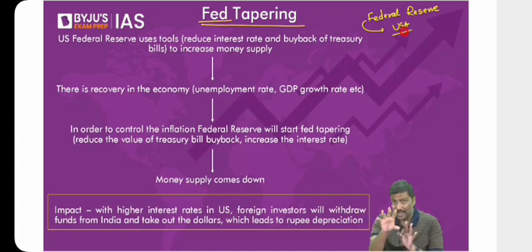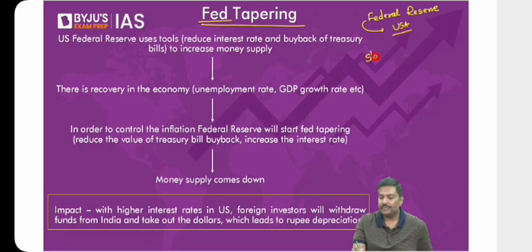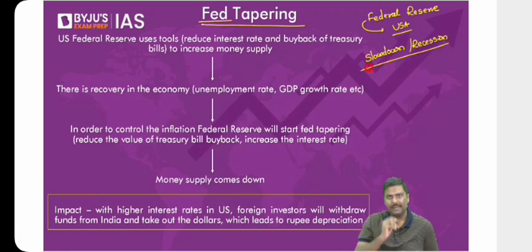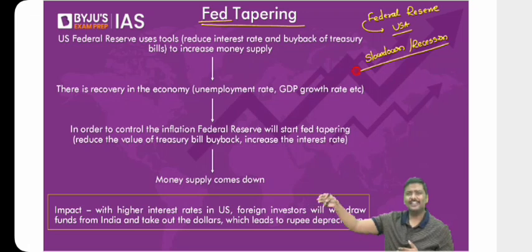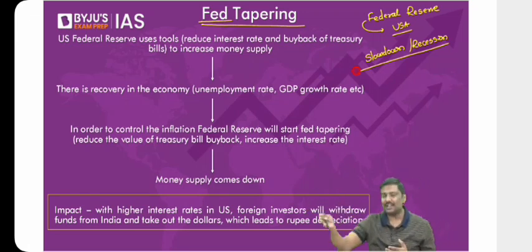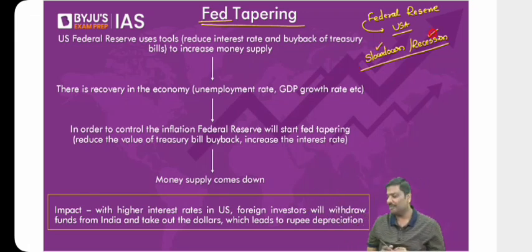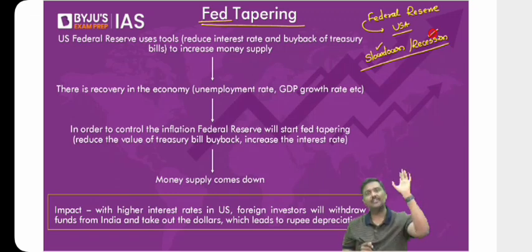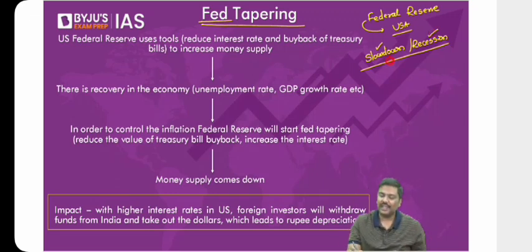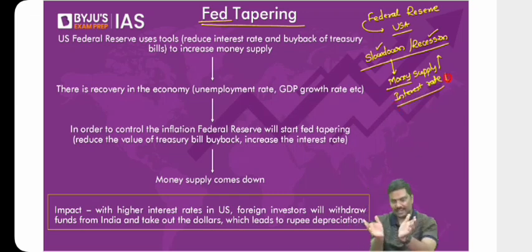Now, let me ask a very simple question. Imagine there is a slowdown or recession in the economy. You tell me, what should the central bank do? Either it is RBI, or the British government's central bank, or even the Federal Reserve. What do you think is the role of the Federal Reserve or even RBI? Is it okay if I say they have to ensure that money supply will increase and interest rates will come down? Any difficulty in this? They will have to ensure that money supply in the economy will increase and the rate of interest will go down. Why? There is a slowdown or recession.